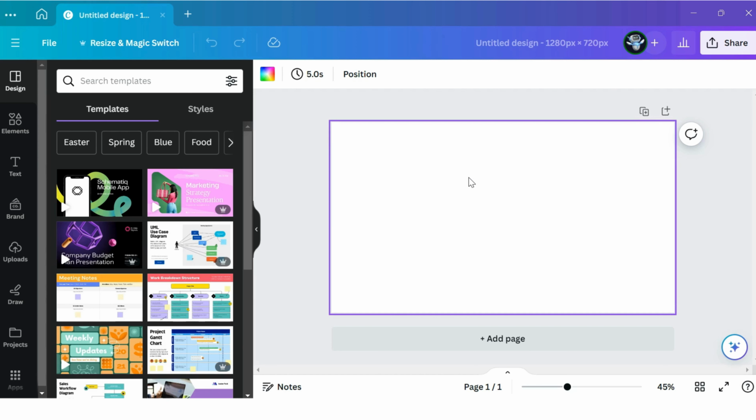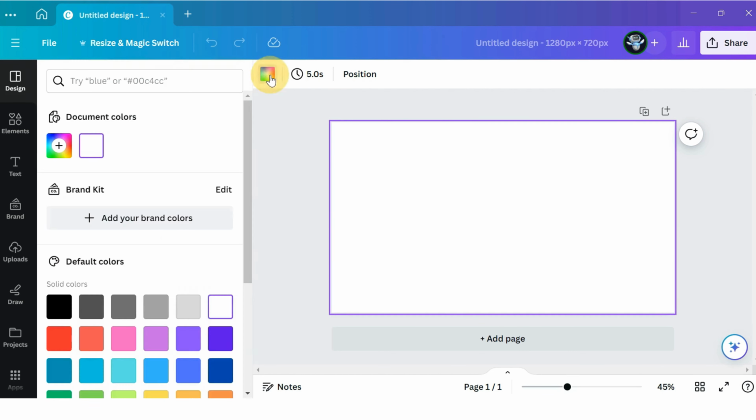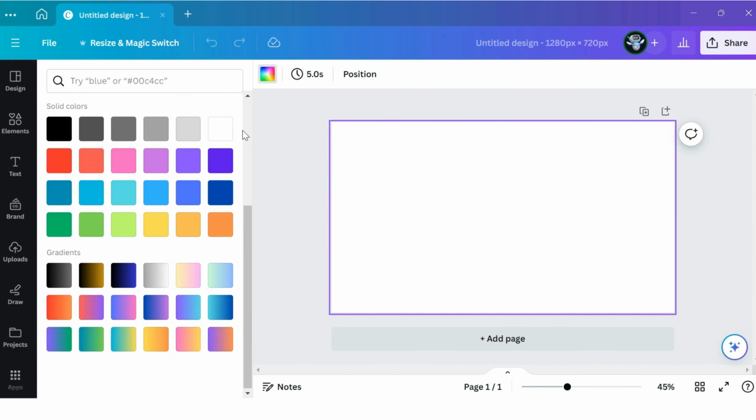Let's change the background color. To change the color, we have to go up here and click on Colors and choose any color from the options available. Let's select this color here.